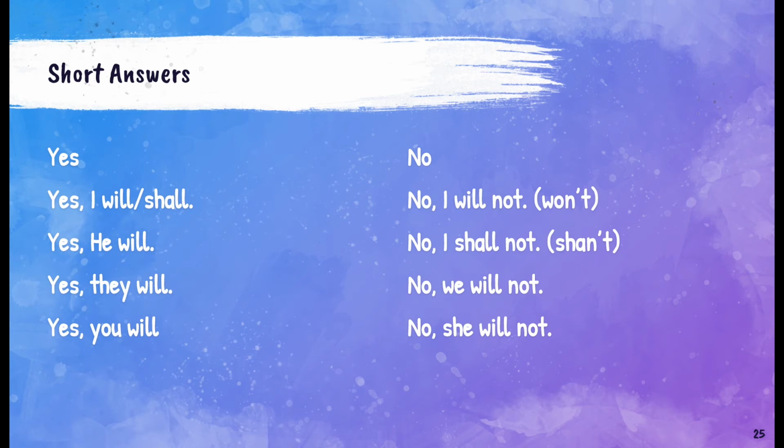The short answers for the future indefinite follow-up questions, that is yes-no questions, would be yes, I will, yes, I shall, yes, he will, yes, they will, yes, you will. And the negative answer would be no, I will not, no, I won't, no, I shall not, no, I shan't, no, we will not, no, she will not.